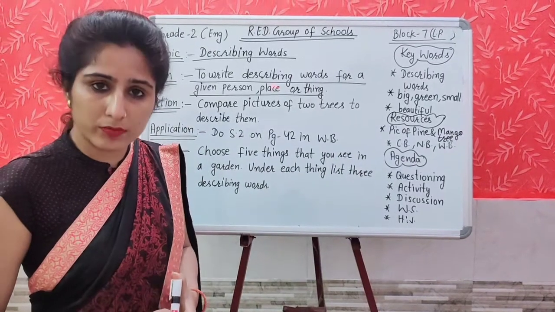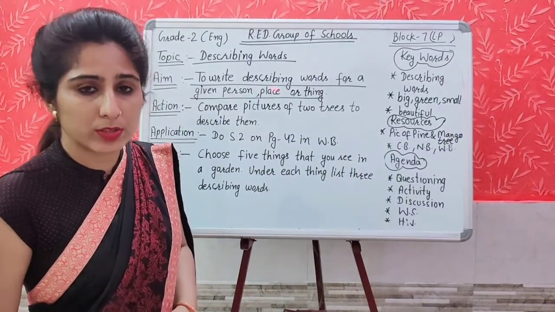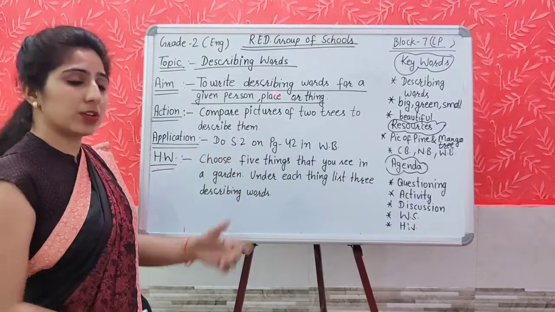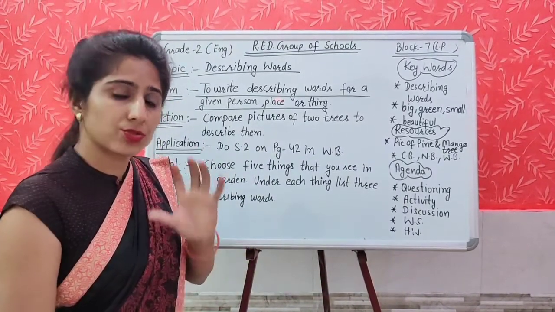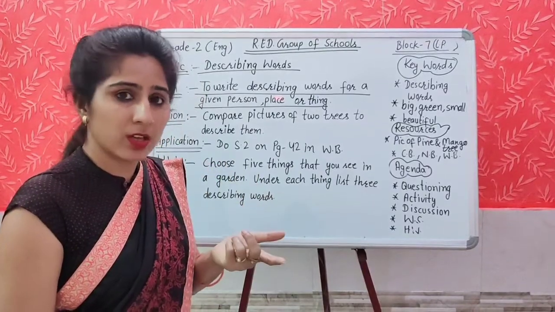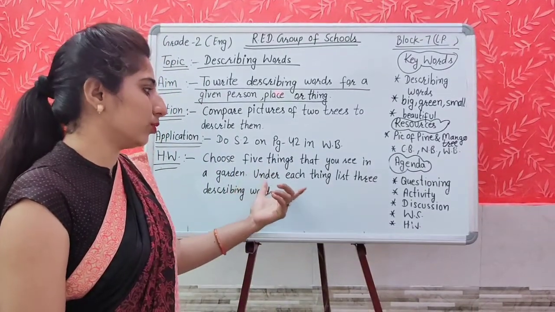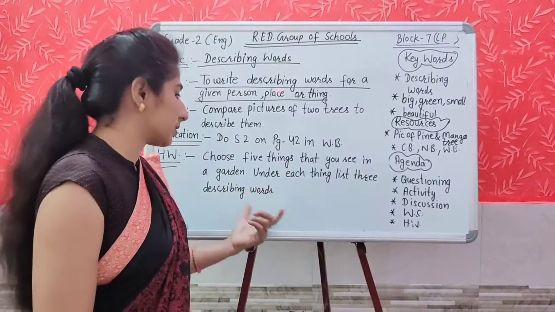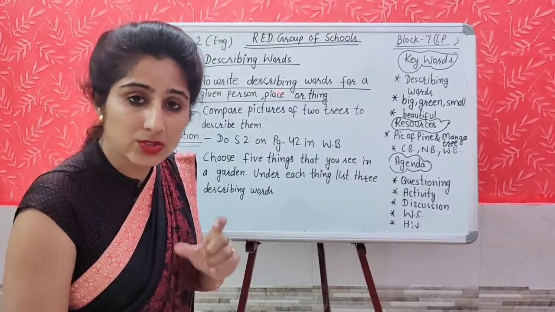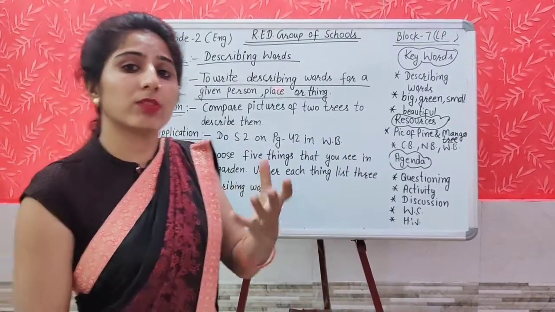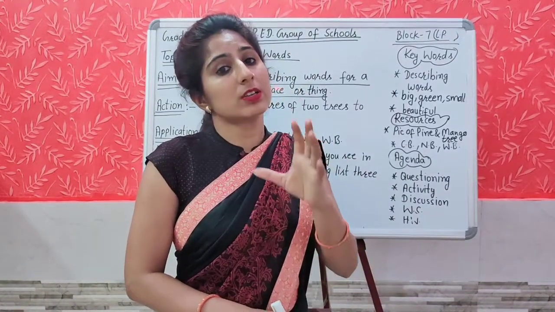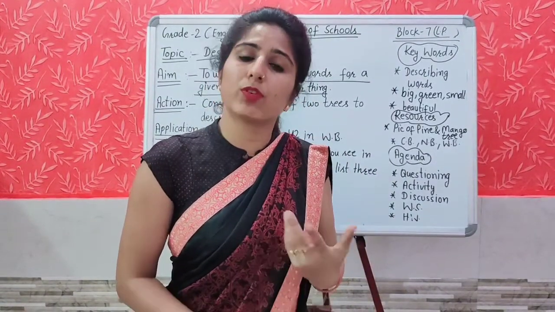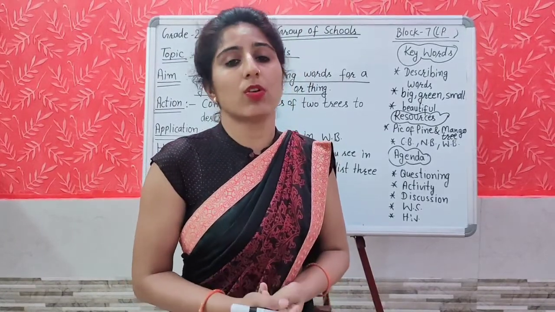Now move to the homework part. What will you do in your today's homework? You will choose any of the 5 things that you see in the garden. You will choose any of the 5 things from the garden, and then what will you do? Then you will write 3 describing words for each thing. Suppose if you have chosen a tree, then you will write 3 describing words for this tree. So this is your homework.